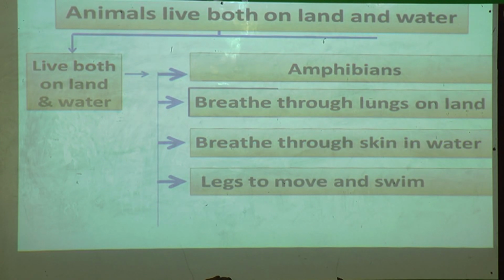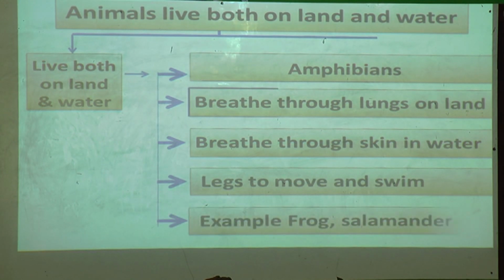Whenever they are on land, they use their legs, and whenever in water, they use legs only because they don't have fins like fish. Examples: frog and salamanders are some examples of animals that live on land and in water.